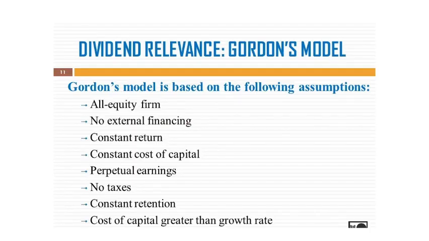Option B is the right answer. Let's see, the assumptions are very much important. So let's take a quick glance. All equity finance, no external financing will be used. There will be constant returns, then the constant cost of capital, the earnings will be perpetual, means the business will be for a long time, and no taxes, constant retention ratio, and the cost of capital is greater than the growth rate. So these are the assumptions of the Gordon model.